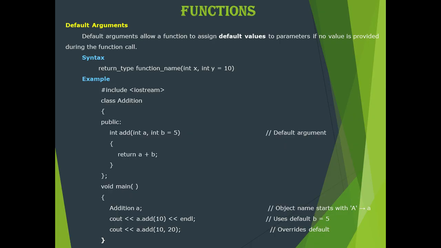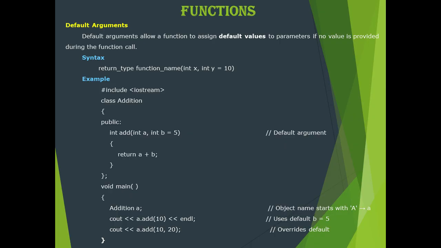What happens is the value 10 will be assigned to the variable a, but we are not passing any value for the second one, that is b. So automatically it will take the default value which is equal to 5. So b is equal to 5. After performing the addition, that is 10 plus 5, it will return the result 15 to the main function, that is the calling function, for the first call with 10.